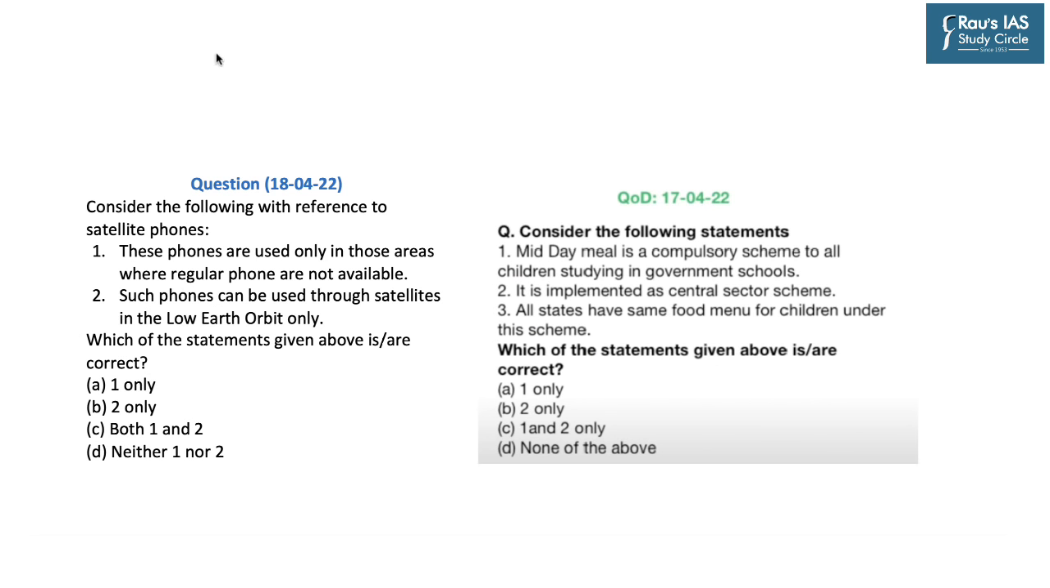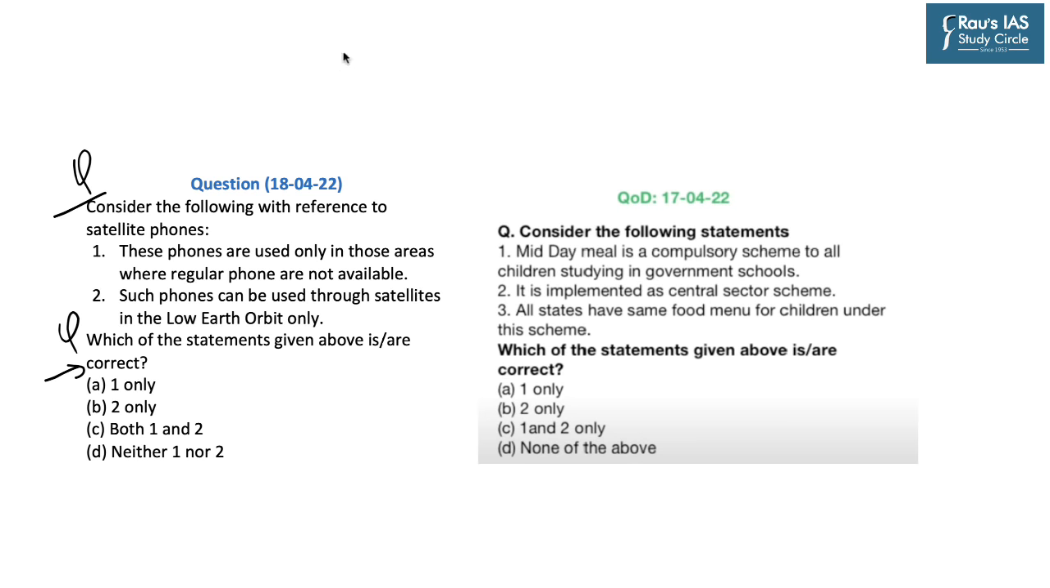So after our discussion, this becomes your practice question for the day. The question is, consider the following with reference to satellite phones. First, these phones are used only in those areas where regular phones are not available. Second, such phones can be used through satellites in the low Earth orbit only. Which of the statements given above are correct? Options are A, 1 only, B, 2 only, C, both 1 and 2, and D, neither 1 nor 2.